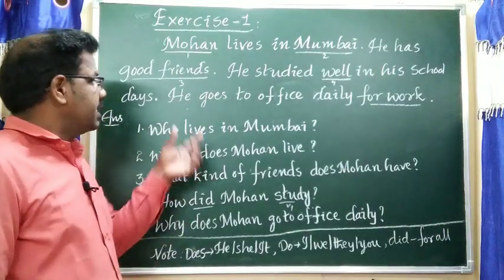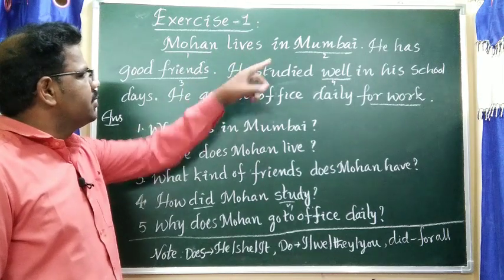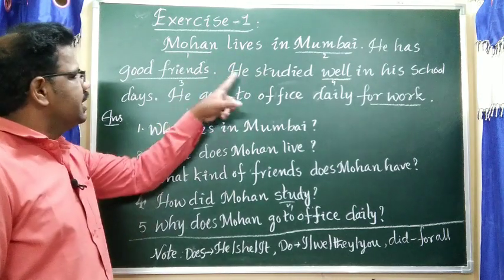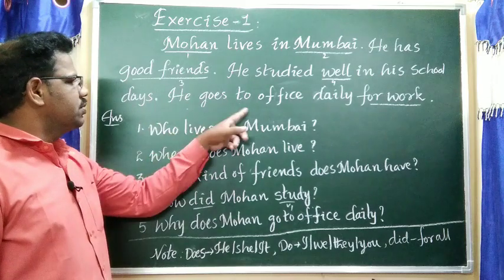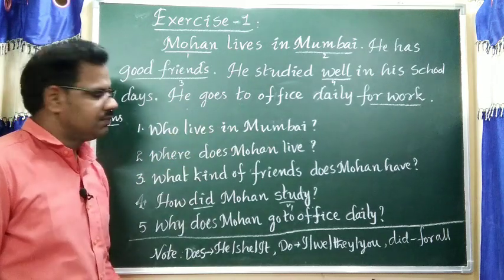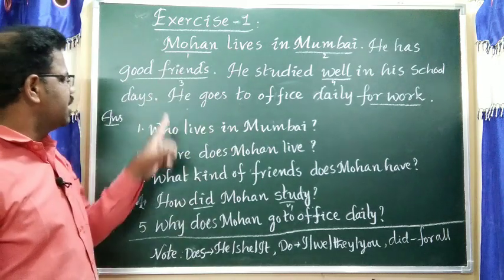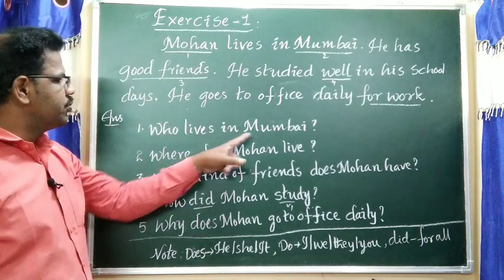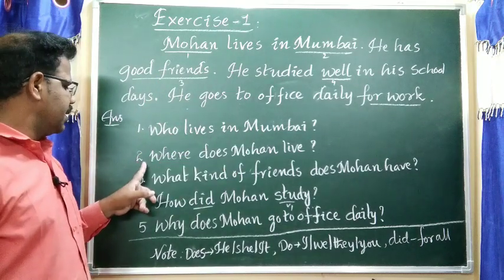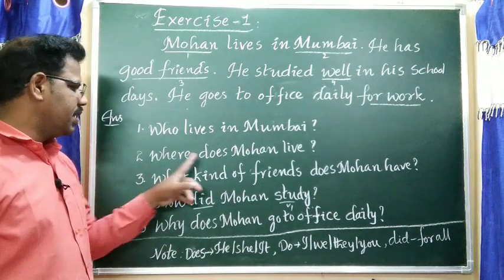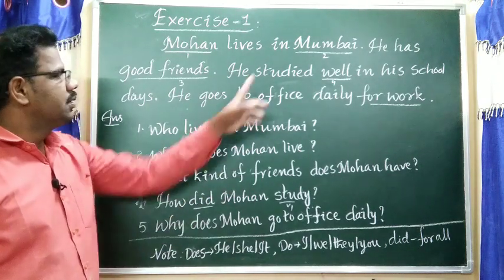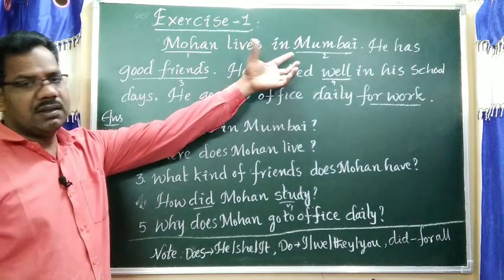Now a small exercise. Mohan lives in Mumbai. He has good friends. He studied well in his school days. He goes to office daily for work. Mohan is the underlined word. Who lives in Mumbai? Where does Mohan live? The answer is Mumbai.